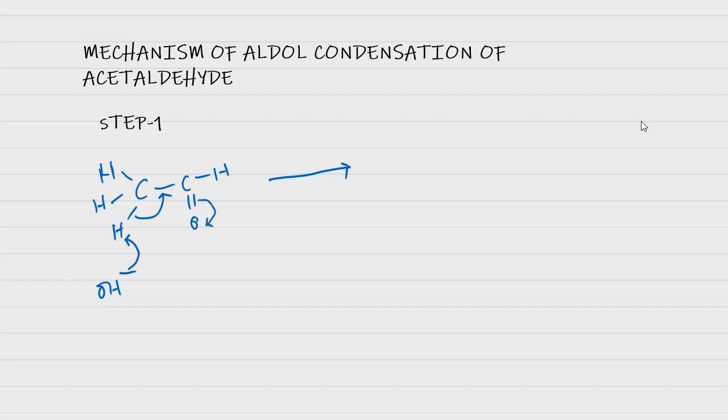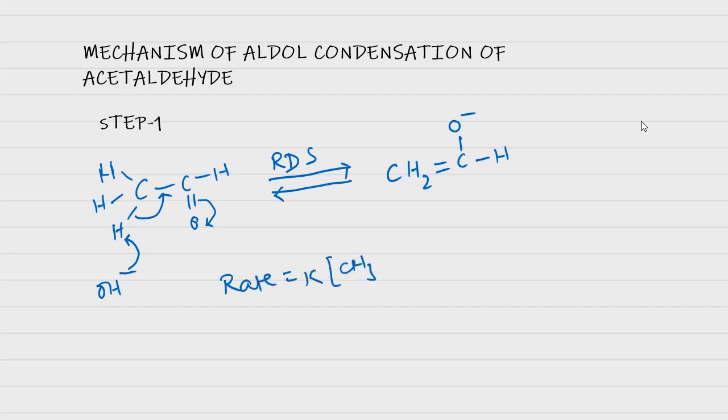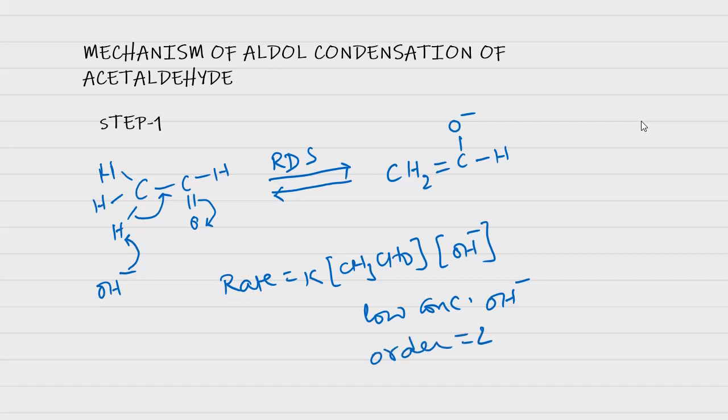Here it is the ionization step. It is the reversible step. It is just an acid-base reaction. Usually acid-base reactions are very fast reactions, but here it is considerably slow step. It is the rate determining step again under the lower concentrations of the base. So rate of the reaction is equal to k into concentration of the acetaldehyde multiplied by the concentration of the OH minus ion in the low concentration conditions of the OH minus ions. So order of the reaction will be equal to 2. It is first order with respect to the acetaldehyde, first order with respect to the OH minus.